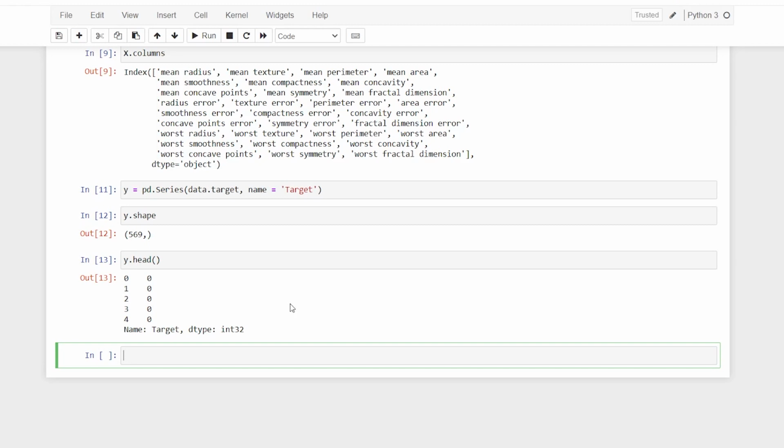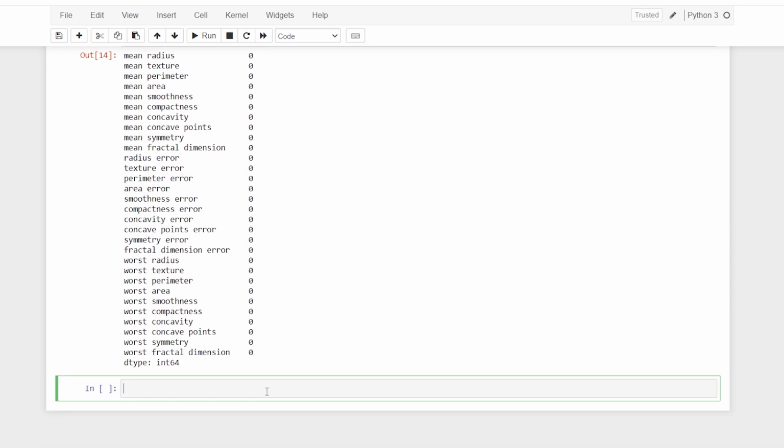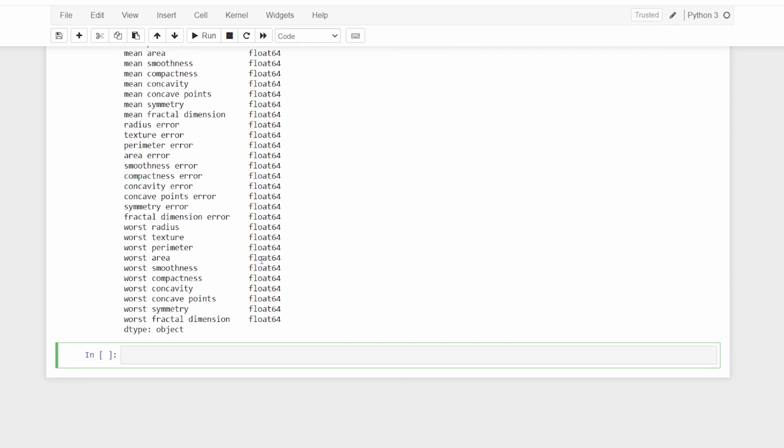The first thing that we always have to do is X.isna. I'll have to check if there are any null values so that I can pre-process them. Luckily I don't have any null values. Similarly, I'll also check X.dtypes, and all of them are float values. Never mind, we can proceed with this.